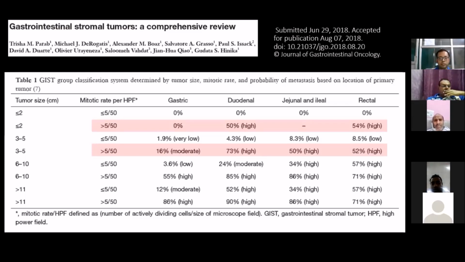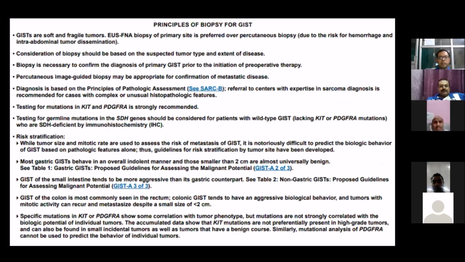So I will be highlighting some points in NCCN which I think are important to understand. Like the principle of biopsy in GIST. GIST is a soft and fragile tumor. Endoscopic FNA biopsy of the primary site is preferred over percutaneous biopsy because of the risk of hemorrhage and intra-abdominal dissemination. Consideration of biopsy should be based on suspected tumor type and extent.